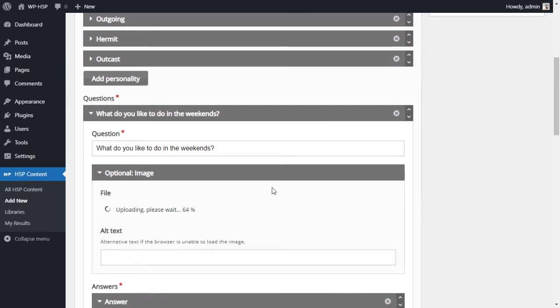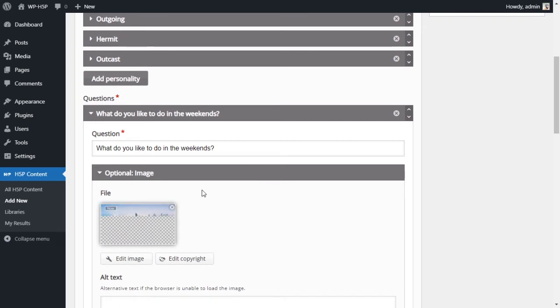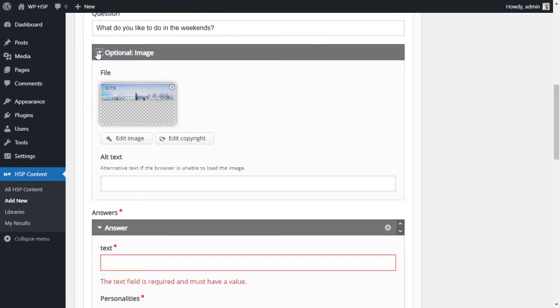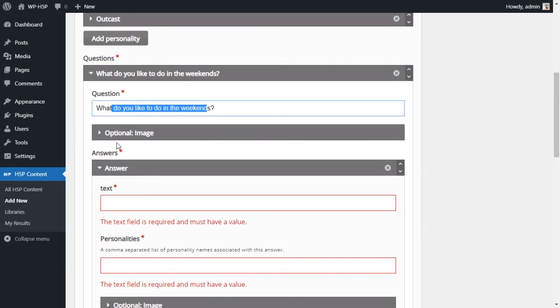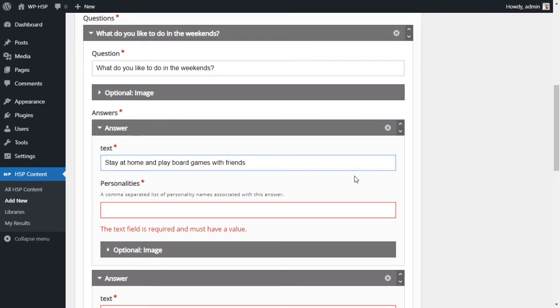Okay, so this is the image for the question, kind of random. I couldn't find anything that made sense. So we have our question, we have the image, and now we have our answers. So we have some options here. The first option, on the weekends, stay at home and play board games with friends. This is the first answer.